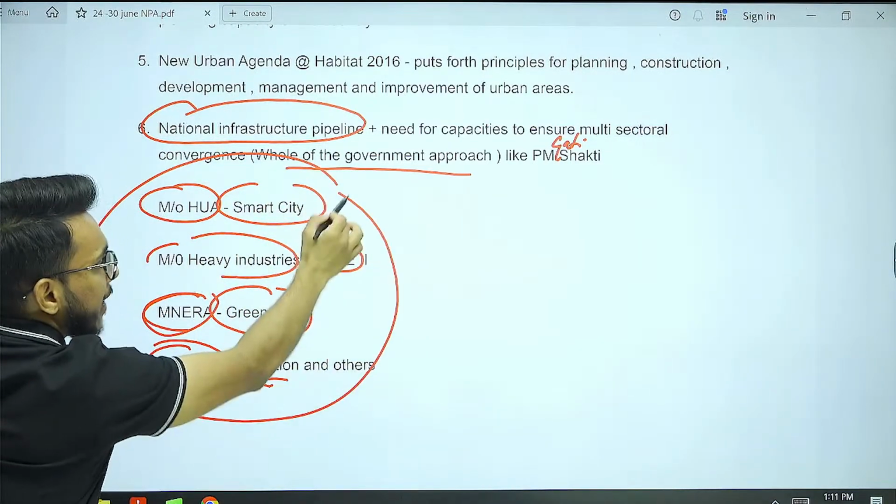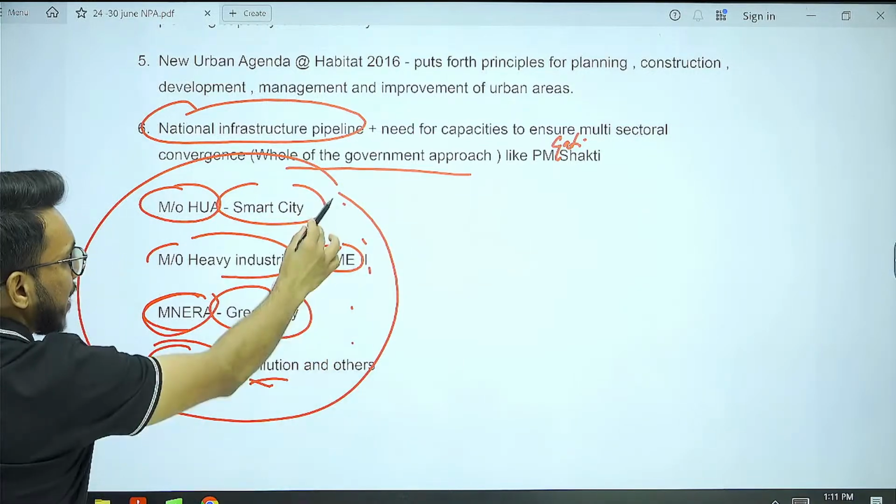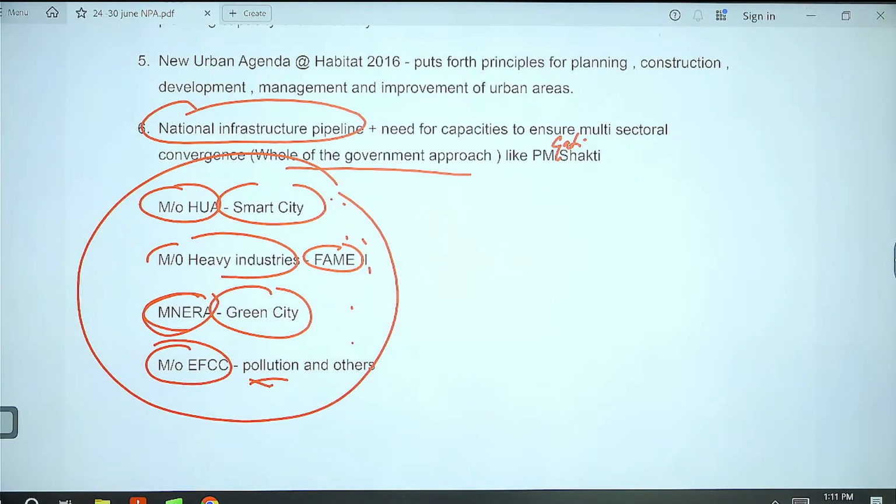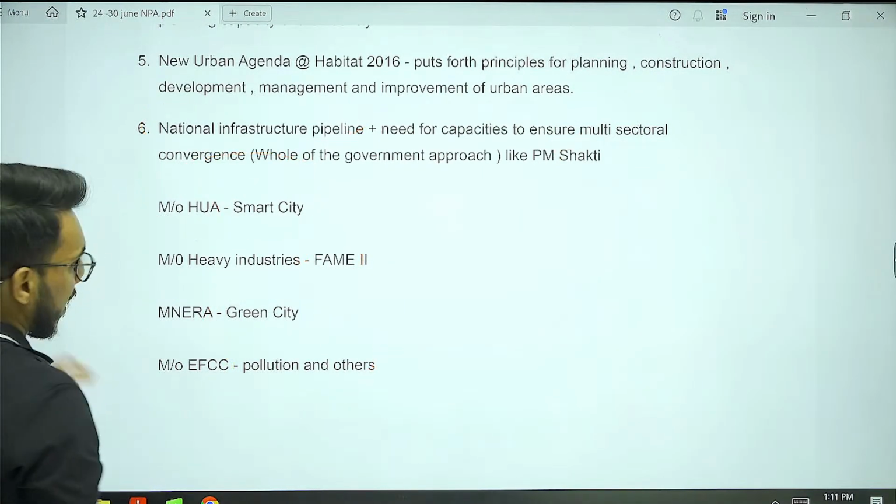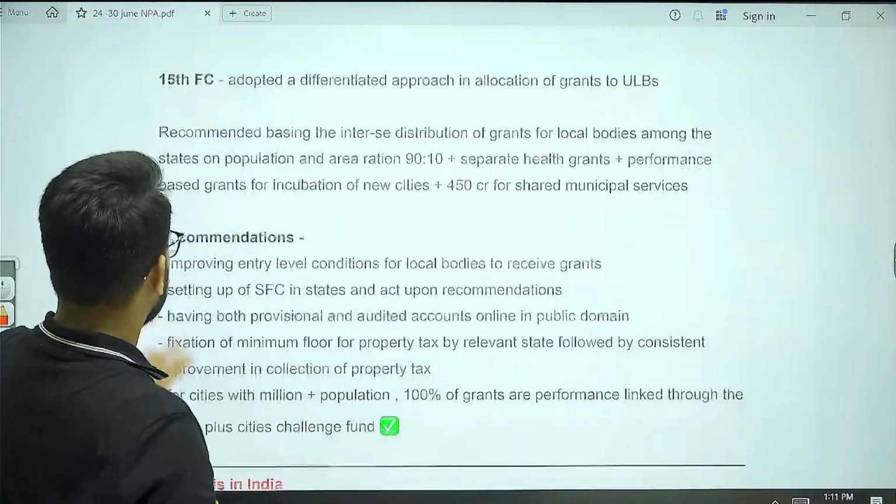Rather than running the separate components, all ministries need to come together and holistically they need to plan the initiatives. Fine. Moving on further.